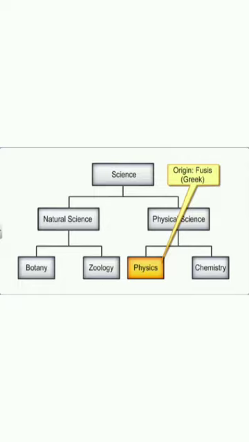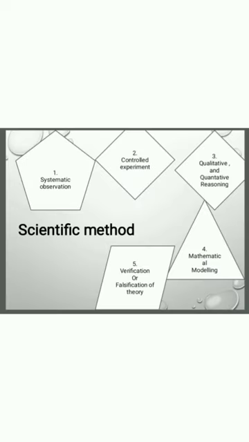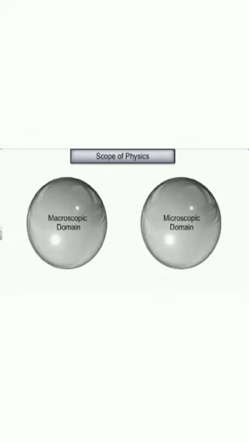Now we will see the scientific method. The scientific method comes into picture through the scientific attitude. First is systematic observation: Newton systematically observed why the apple fell down. After that, controlled experiment: he did experiments, and only then was he able to give the gravitational law. Qualitative and quantitative means not only theory but also support for that theory. We need data and proof to fulfill the theory. Then mathematical modeling, as he gave F equals G m1 m2 upon r squared, and verification and falsification, whether it can be true or false.